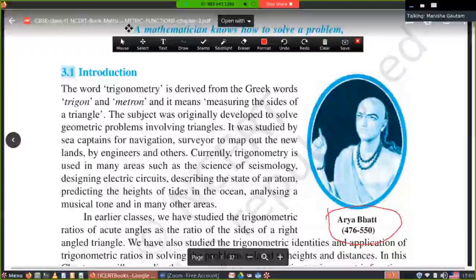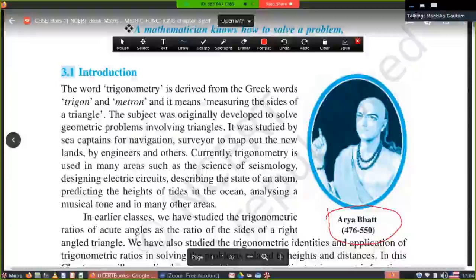He completed his education from the ancient University of Nalanda. Great. I think we have to be grateful for his contribution towards mathematics. He gave us zero, pi, and I think the table of sines. That's why the picture is here in this chapter. We must study about the great mathematician and know about him. Let's see the introduction of this chapter.